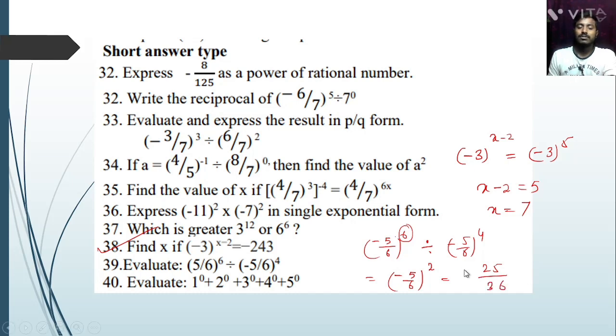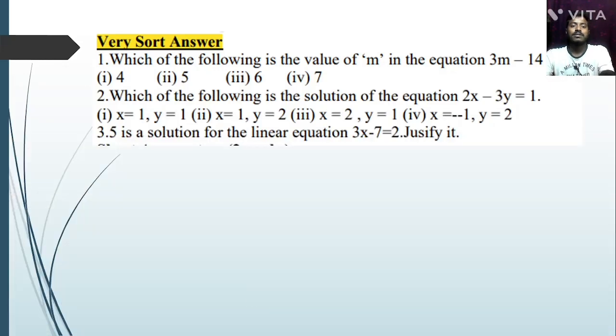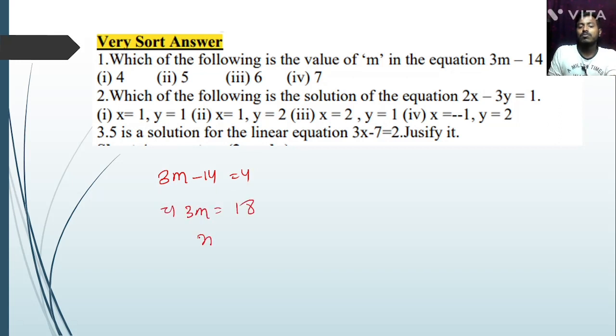Understand? Next question. 1 to the power 0, 1 plus 1 plus 1 plus 1 plus 1, that is 5. Okay, next question. Very short type questions. Which of the following is the value of m in the equation 3m minus 14 equal to 4? Okay, so we can write 3m minus 14 equal to 4, that is 3m equal to 14 plus 4, that is 18, and m equal to 18 divided by 3 equal to 6. So option number C is the correct answer.